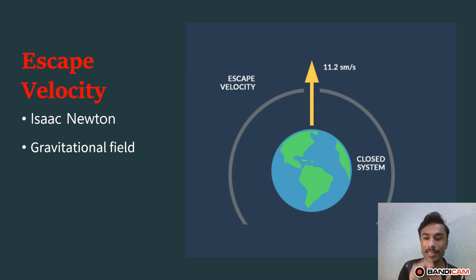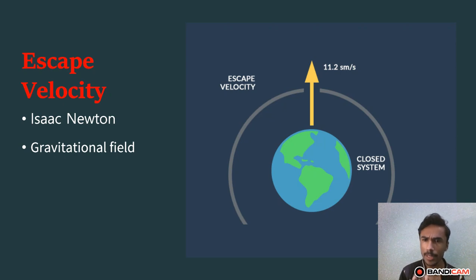Then he concluded that the speed you need to shoot a rock, a stone, so that it will cross the gravitational field of the earth, is known as the escape velocity. Escape velocity is related to the gravitational field.